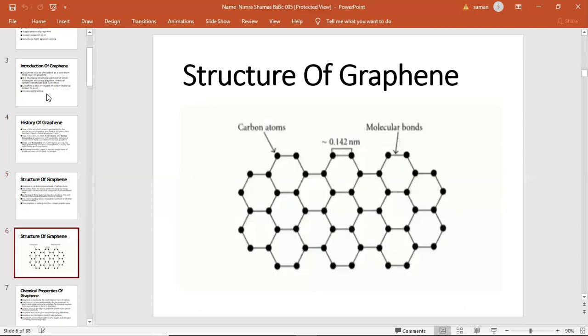This is the structure of graphene. The dots represent the carbon atoms and the lines between them represent the molecular bonds present between them. And this is about 0.14 nanometer.